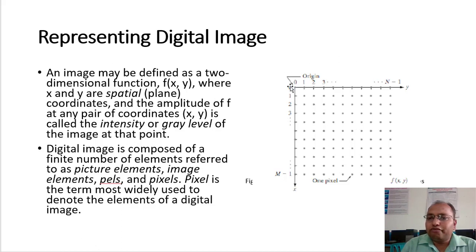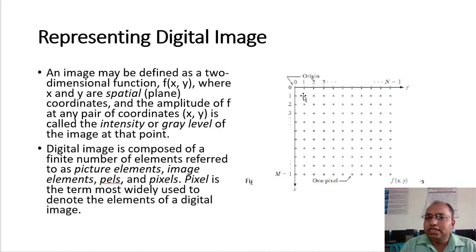Rows are going to run from 0 to m minus 1. So let us say m by n is the size of that particular image. M and n may range over whatever numbers, let us say for the time being 512 by 512, or you can consider even 1024 by 1024. Let us say 1024 are the number of rows, and similarly 1024 are the number of columns. Are you getting it? And these are nothing but your pixels.